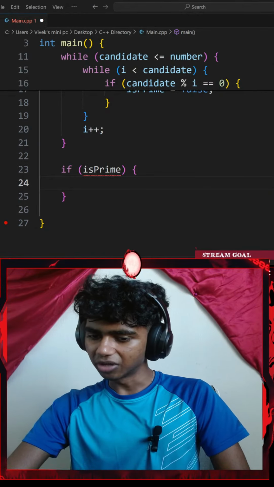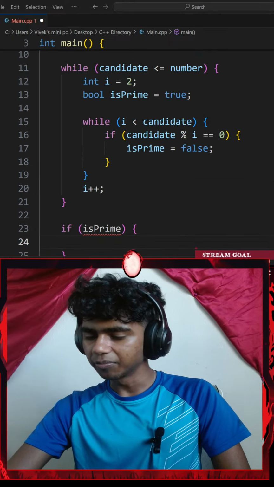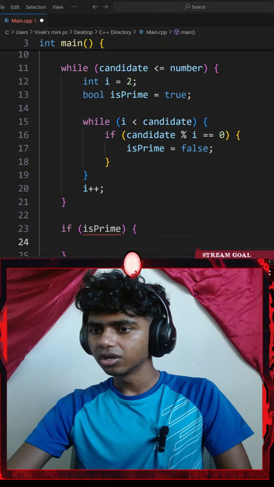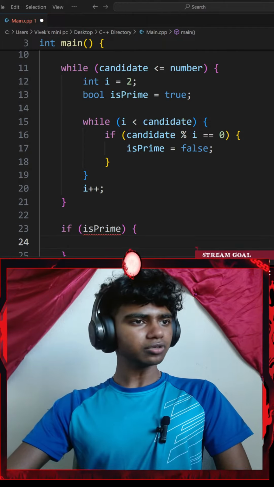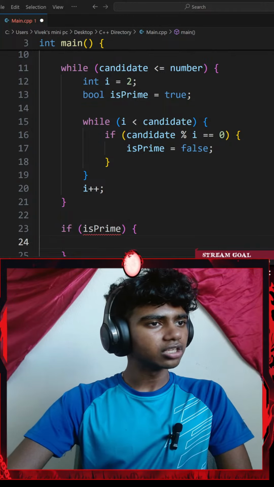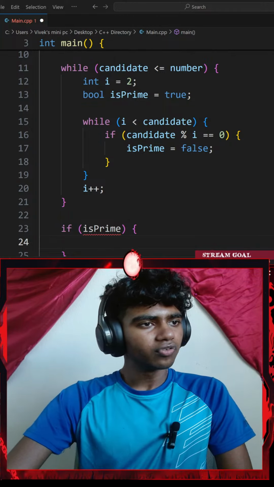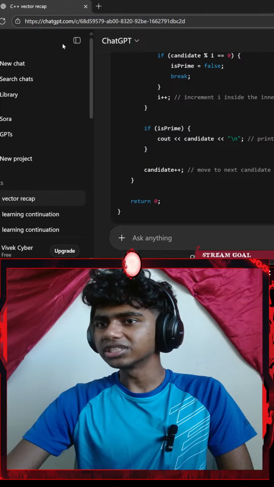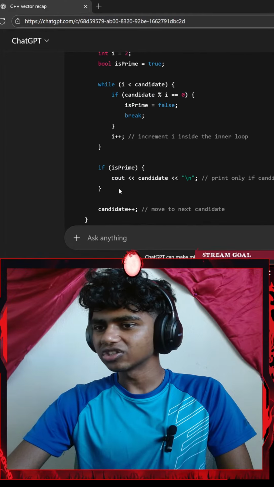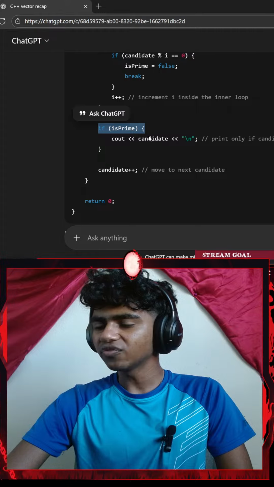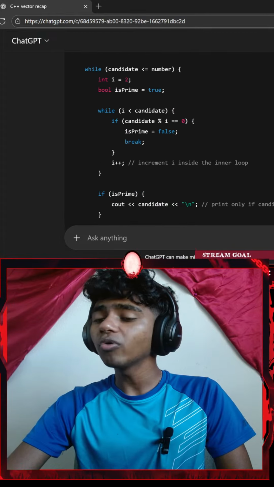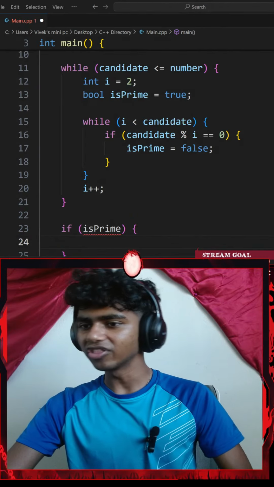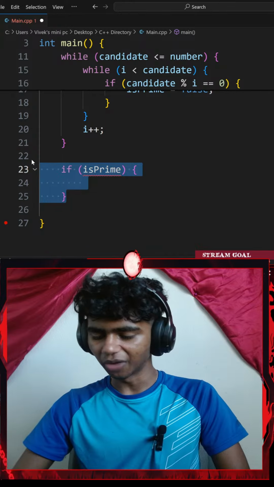The i plus plus should have been in the inner loop. Yeah, okay, should have been inside the inner loop. I feel like here it's in the outer loop. And firstly, how did Sensei slash ChatGPT get access to, like, the if is prime? Oh, it's inside the inner loop. I've been adding it outside the inner loop. Okay, guys, I just read the code wrong. That's so stupid. Let me copy that.